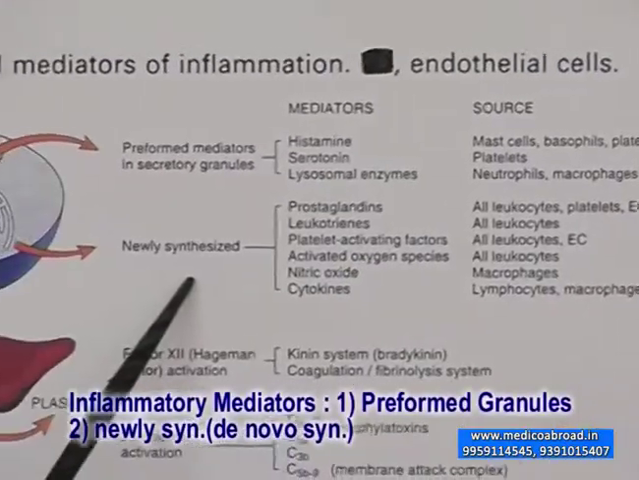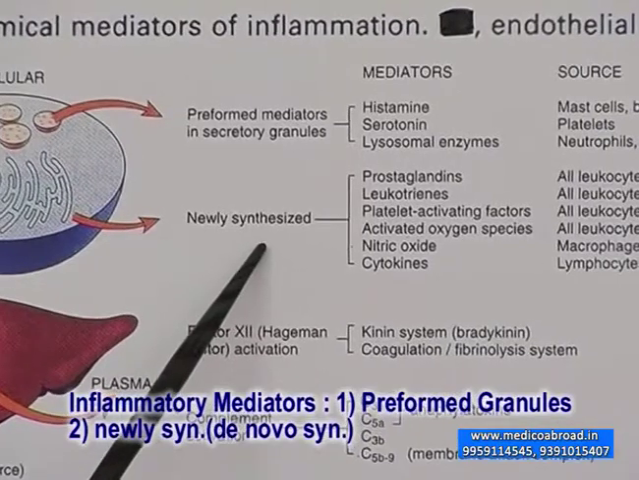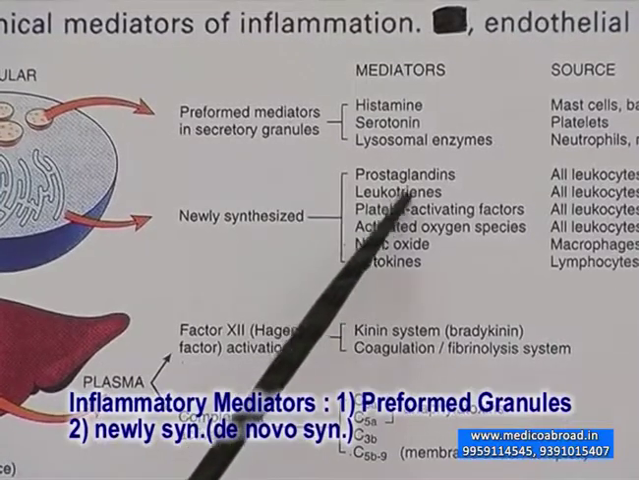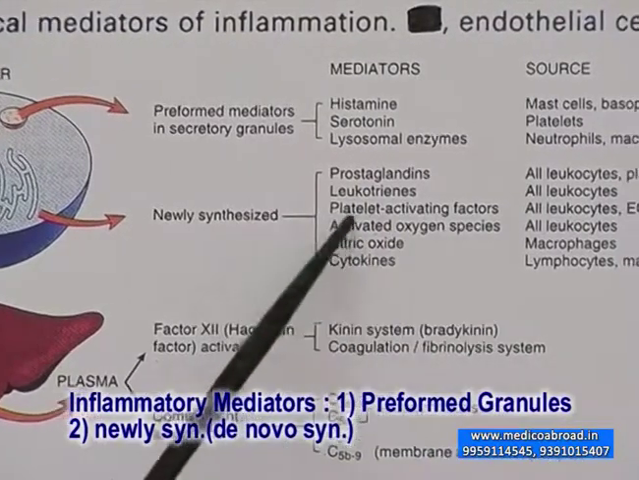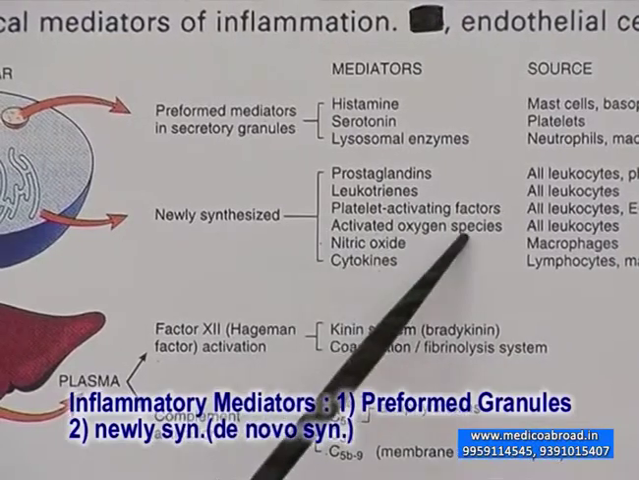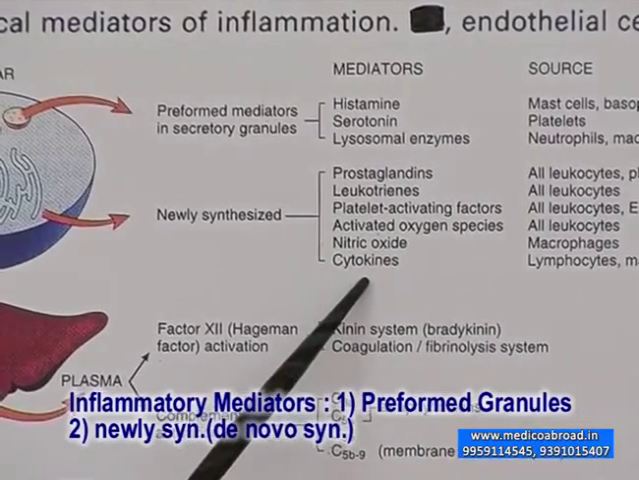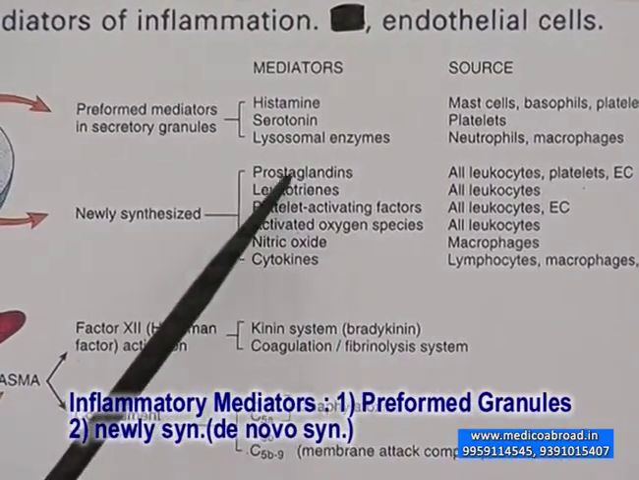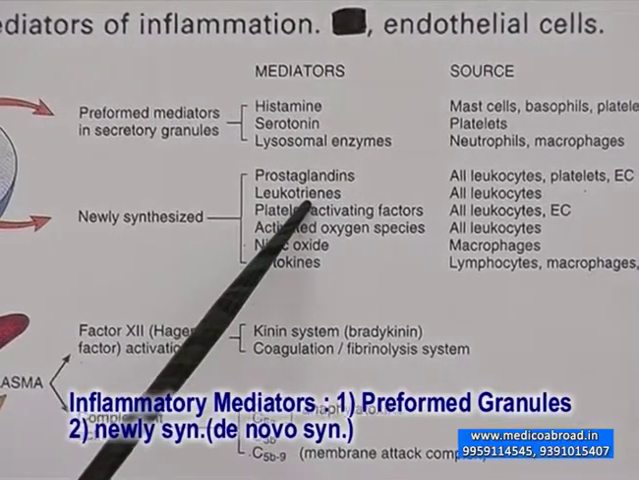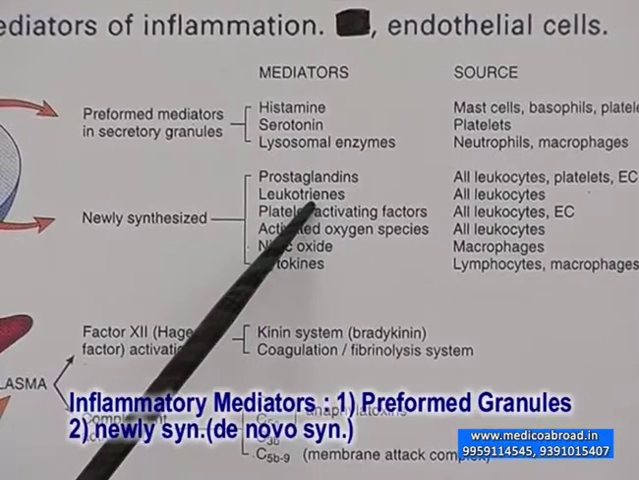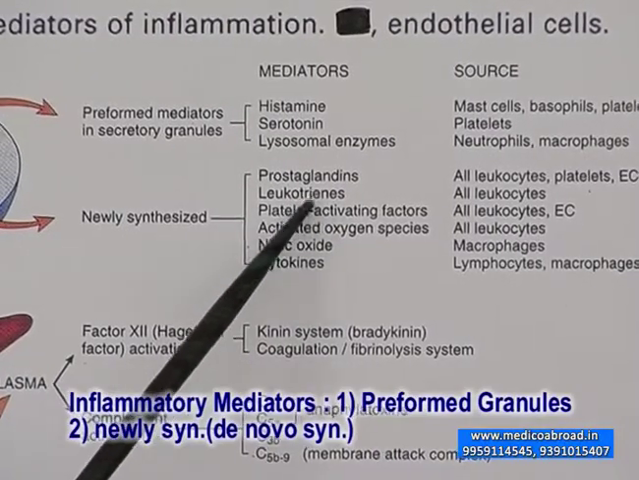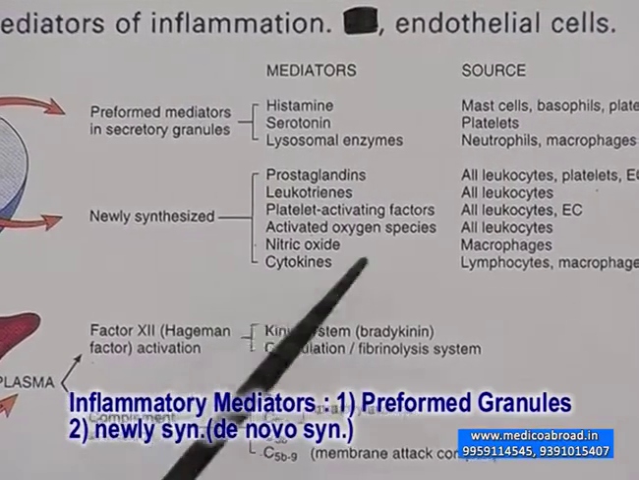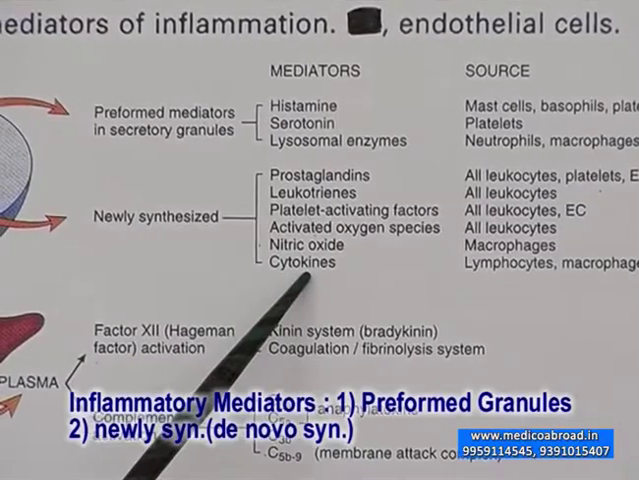De novo synthesis of mediators, that means the mediators that are produced newly, are prostaglandins, leukotrienes, platelet activating factors or PAFs, activated oxygen species, nitric oxide and cytokines. These are very important mediators in inflammation. They may be the cause for fever. They also stimulate other leukocytes to produce the subsequent inflammatory response. They also activate other macrophages to participate in killing of the noxious stimuli.